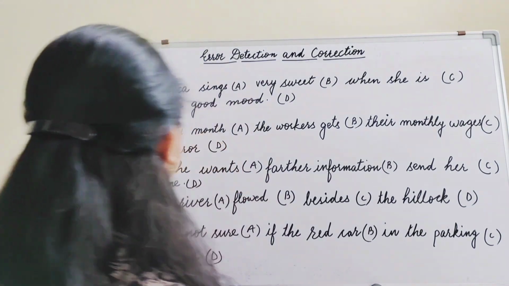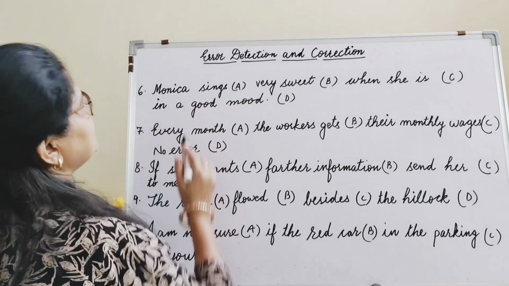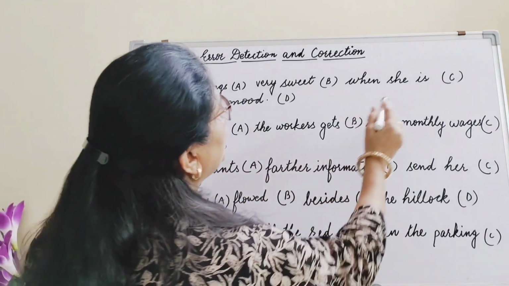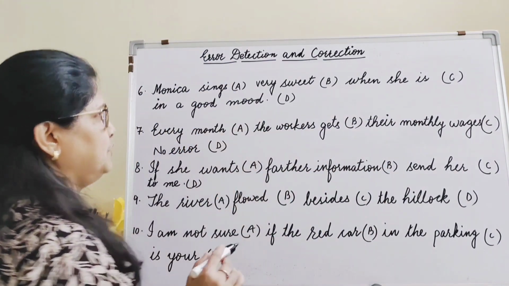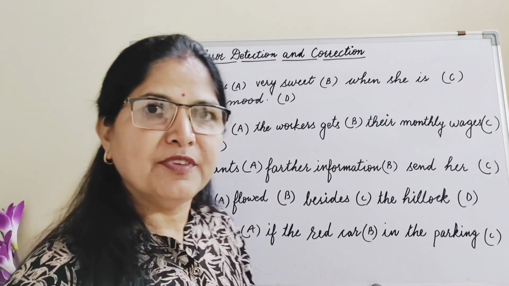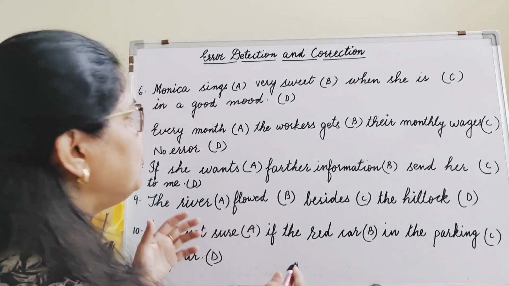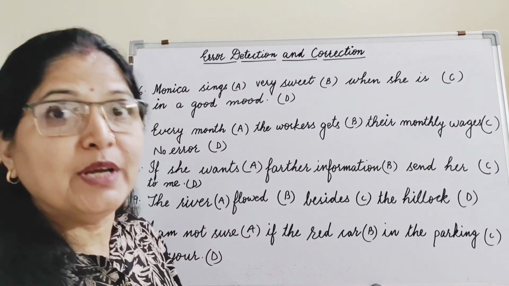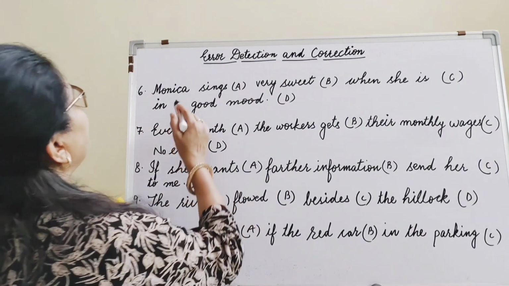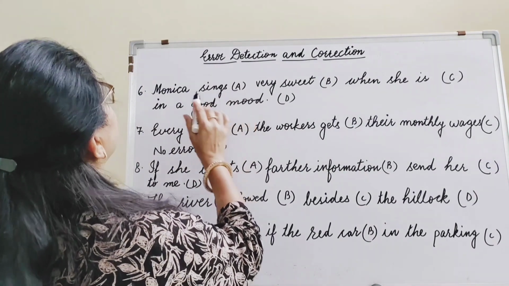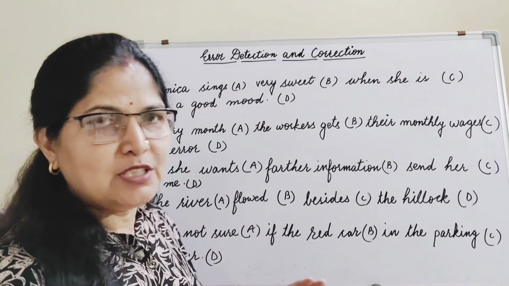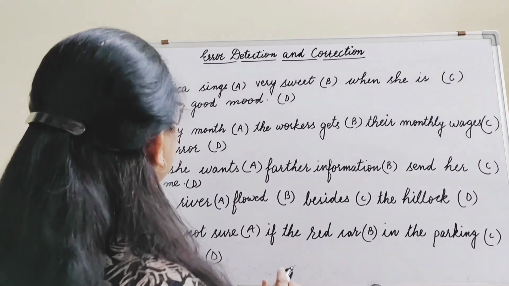Okay, so let's see number 6. Monica sings very sweet when she is in a good mood. So there are again 4 options. Let's find out where the mistake lies. Monica sings. Here there is no mistake because Monica is a singular subject, so the verb is also singular.